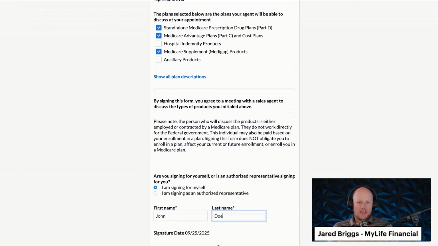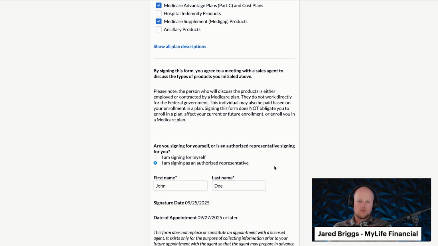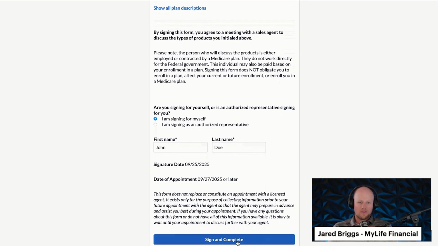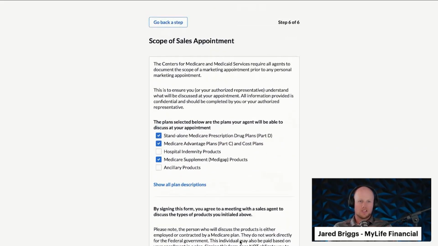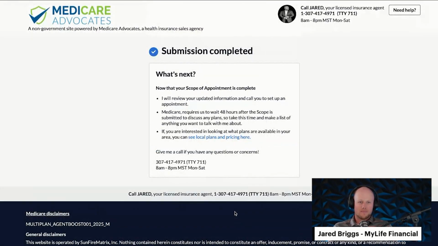It's going to have the signature date, the appointment date, date of appointment. We have to have this within 48 hours. It's just a crazy rule. We have to keep this for 10 years, all of these things. So we follow it the best we can, but sometimes people just need to get stuff done, so we get it done. Okay, so then you come down here, sign and complete, and it has been completed.